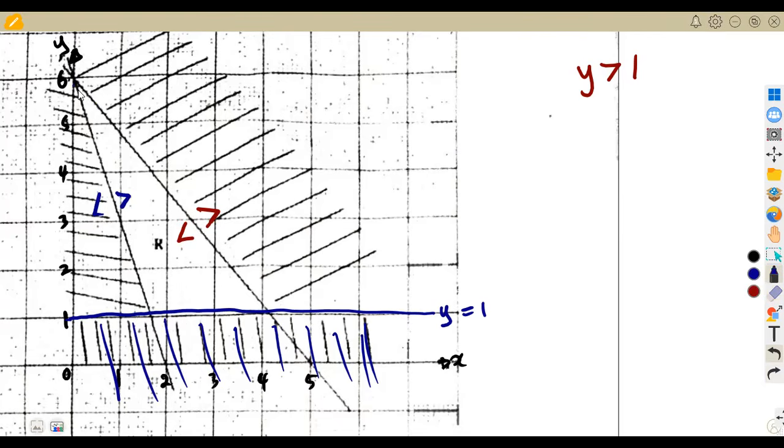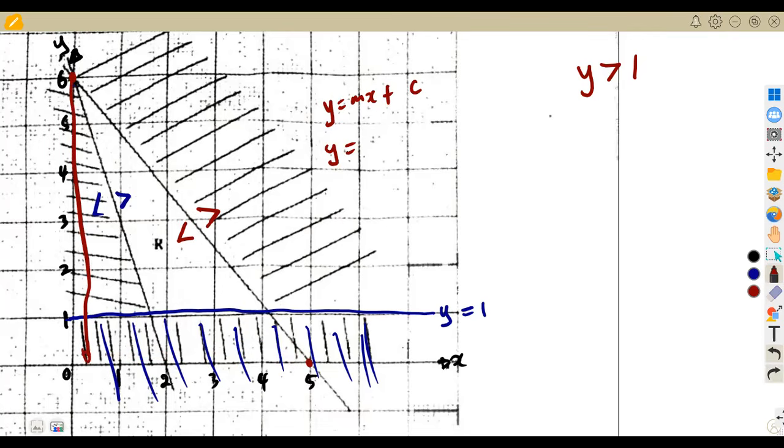Here we're going to find the equation of this line. This line passes through the x-axis at 5 and the y-axis at 6. You can use y is equal to mx plus c, find the gradient and so forth. The gradient is the change in y over the change in x.